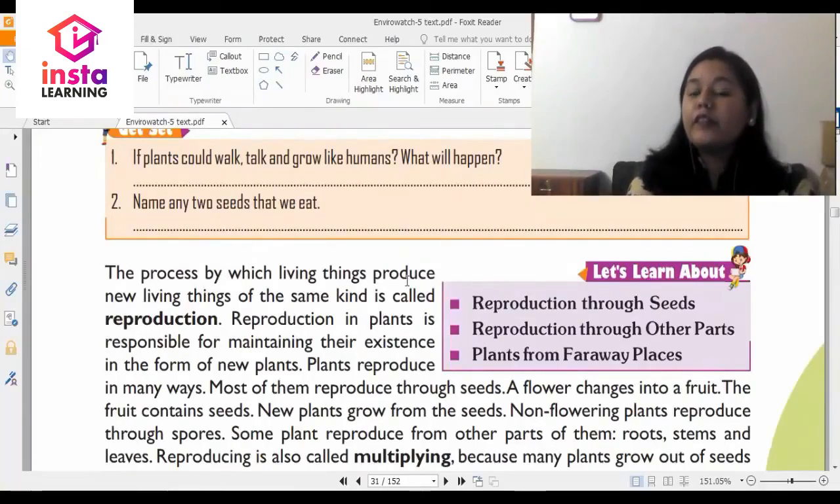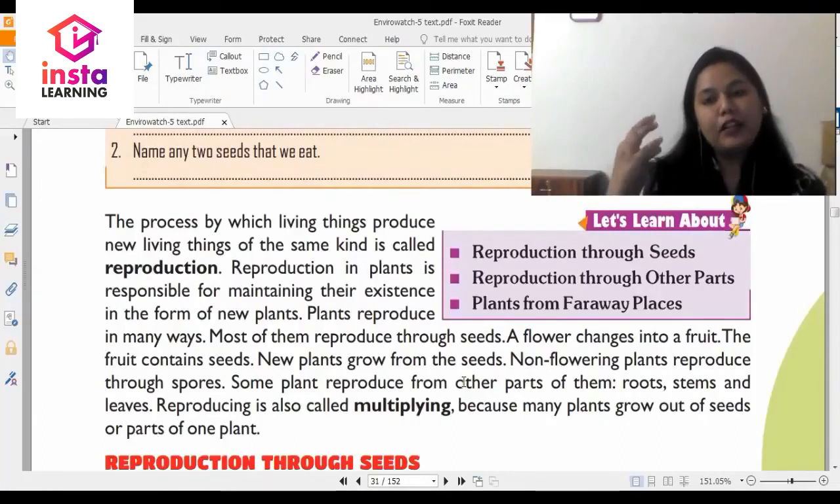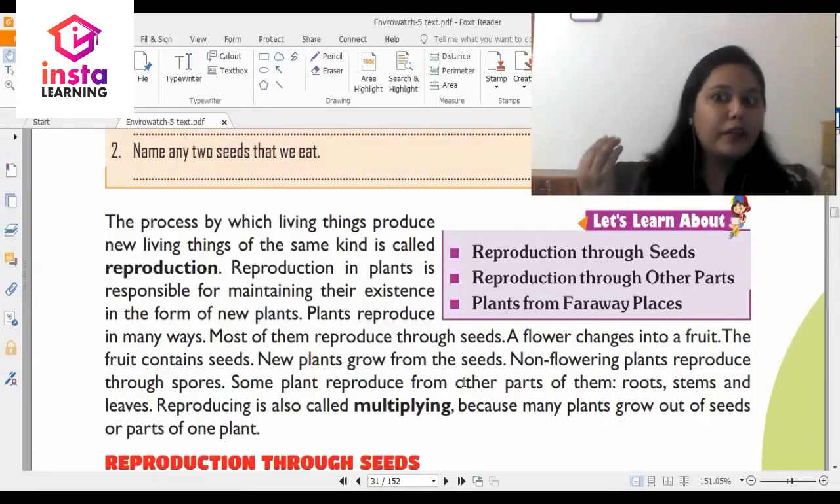The process by which living things produce new living things of the same kind is called reproduction. Reproduction in plants is responsible for maintaining their existence in the form of new plants. Plants reproduce in many ways. Most of them reproduce through seeds. A flower changes into a fruit, the fruit that contains the seed. New plants grow from seeds. So let's say if you plant seed of coriander, you will see very soon small coriander plants grow.